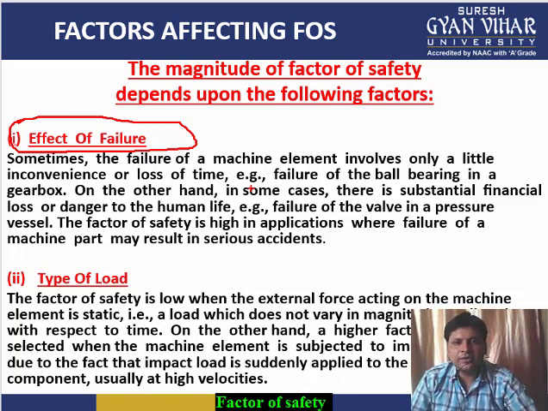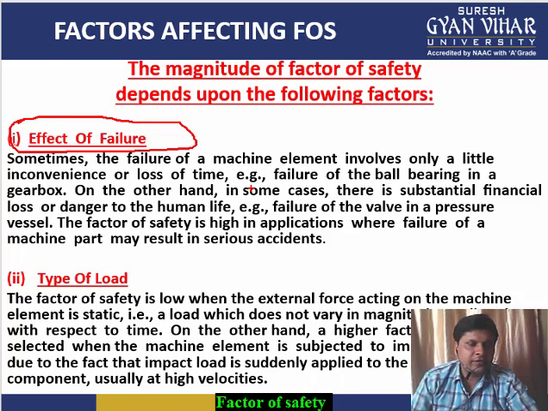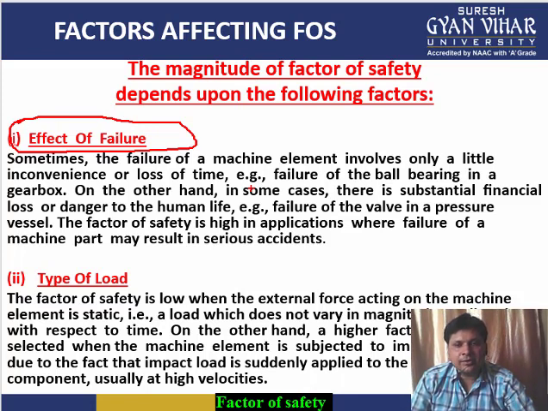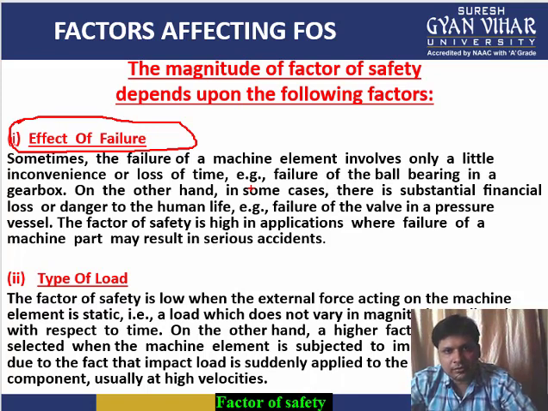If we have to consider the factor of safety in both cases, in the first case, where there is very little financial or human life loss, like for example the loss of a ball bearing, we take the factor of safety slightly lower, because even if there is failure, there is not too much loss.